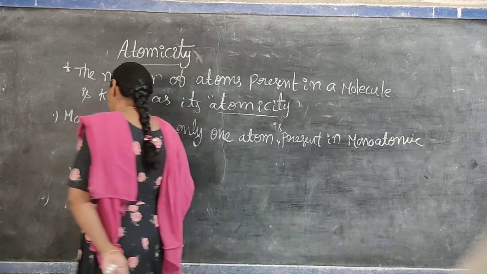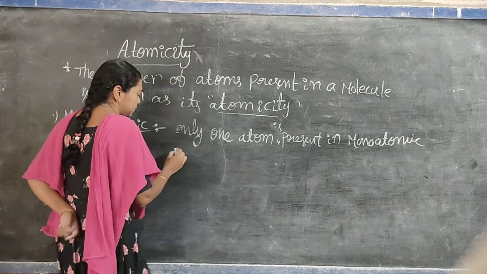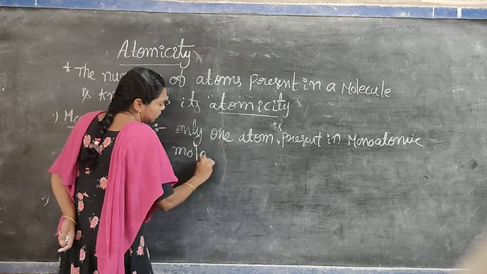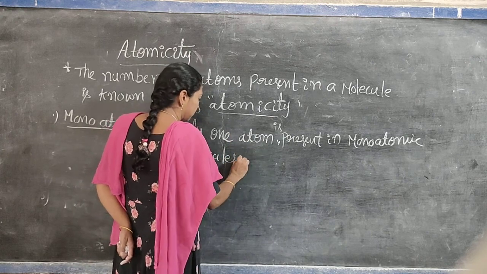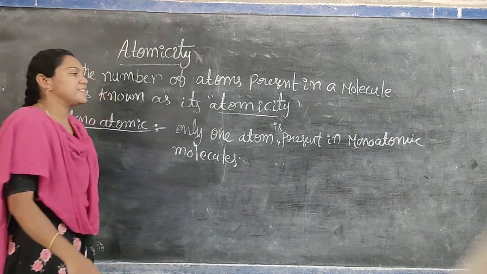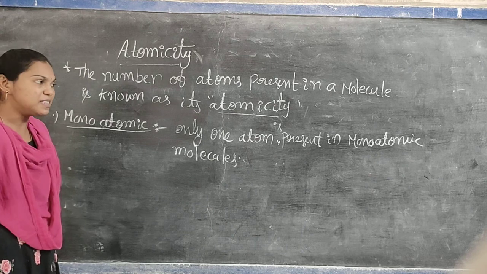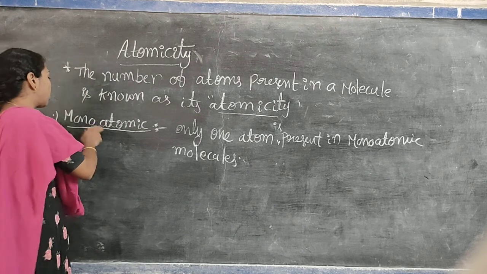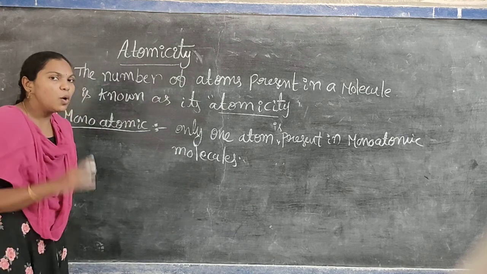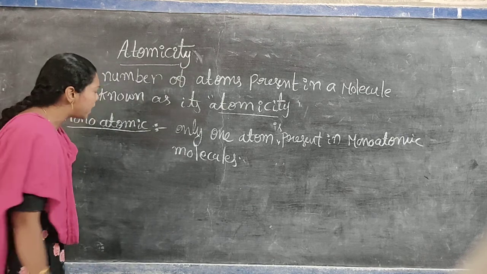Do you understand? Monoatomic molecules are the molecules which contain only one atom.